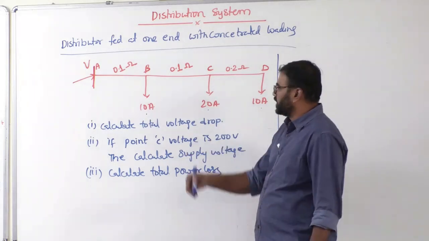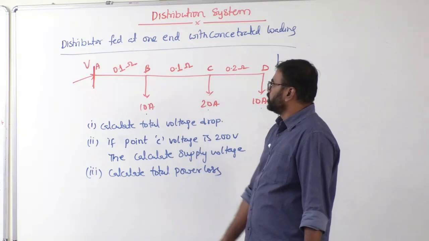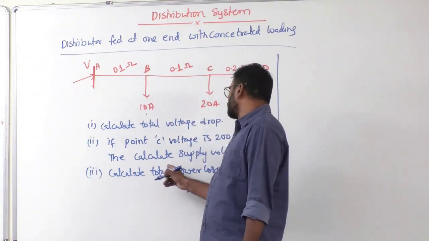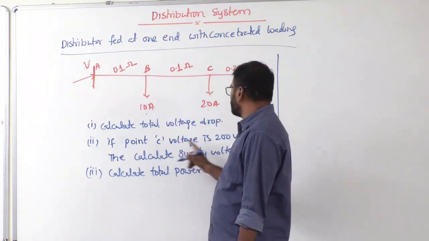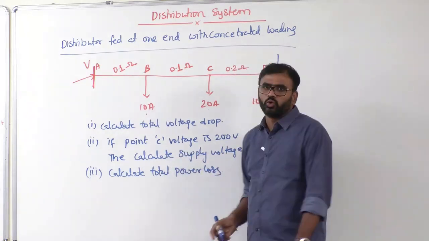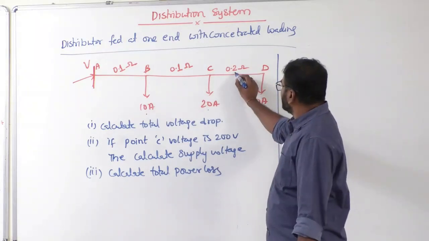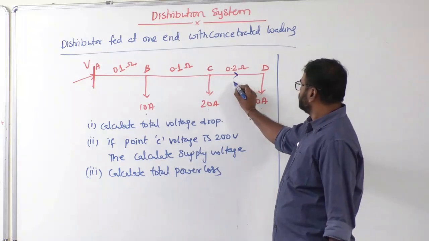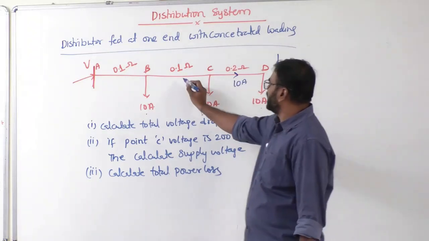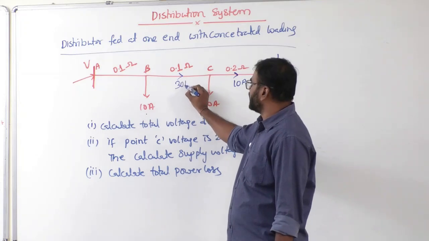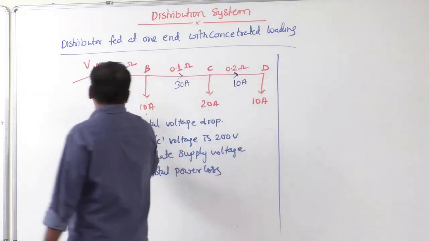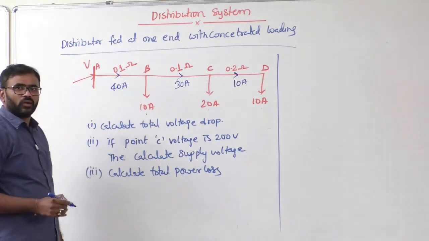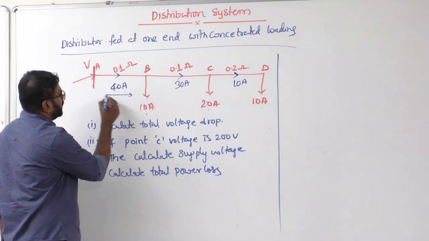Now first question is calculate the total voltage drop. So you need to calculate total voltage drop in all the sections. Then calculate supply voltage. If point C voltage is 200, then calculate the total power loss. Let's see first. Sir, what is the current here? There is no any other consumer after point D. That's why current here is 10 ampere. Now you calculate the current here, which is 30 ampere. Now you calculate the current here, 30 plus 10, which is 40 ampere. Clear?